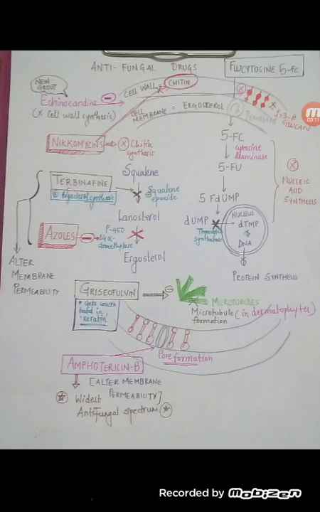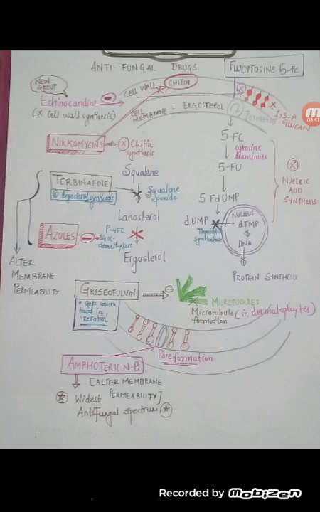We have ergosterol, which is the component of the cell membrane. So now we would be acting by inhibiting the formation of ergosterol. How is ergosterol formed? Squalene, in the presence of squalene epoxidase, is converted into lanosterol, and lanosterol, in the presence of P450 14 alpha demethylase, is converted into ergosterol.